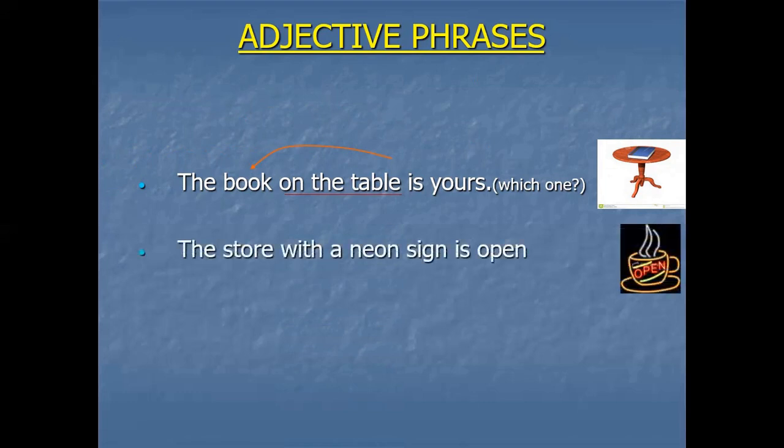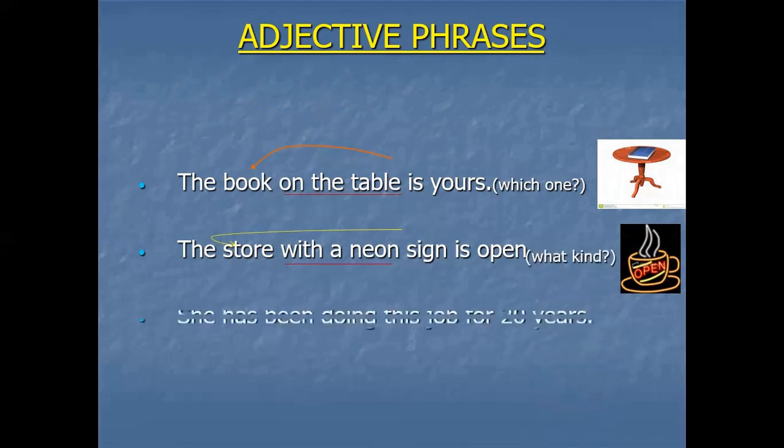The next example, the store with a neon sign is open. Where is the phrase? With a neon sign. And it is describing to whom? The store. And store is a noun. So it is an example of an adjective phrase and giving the answer of what kind.